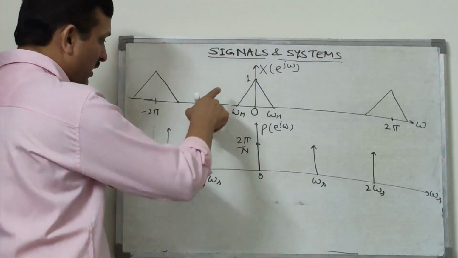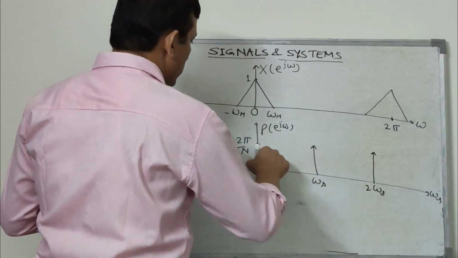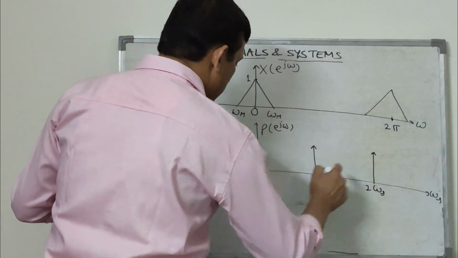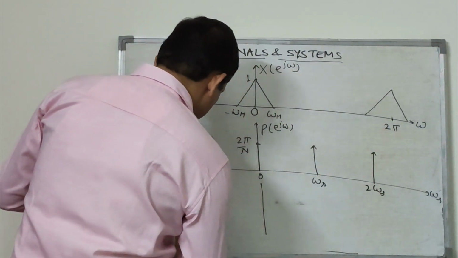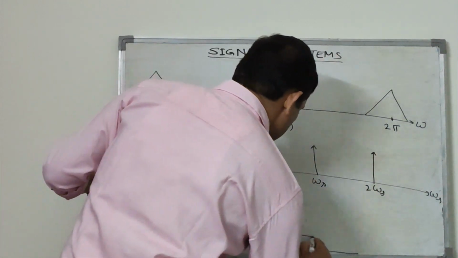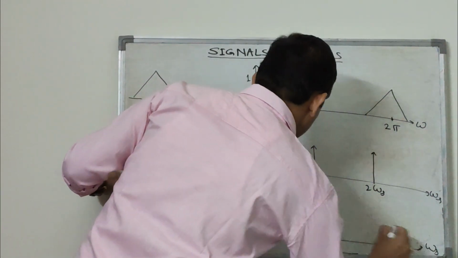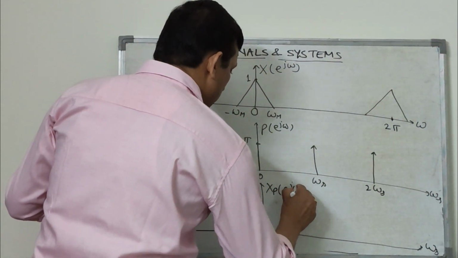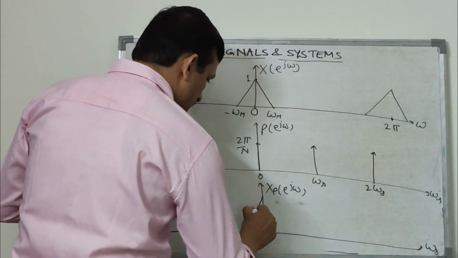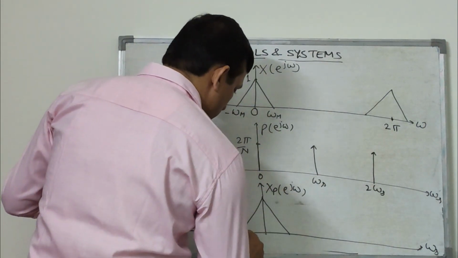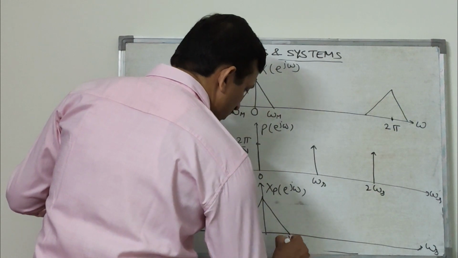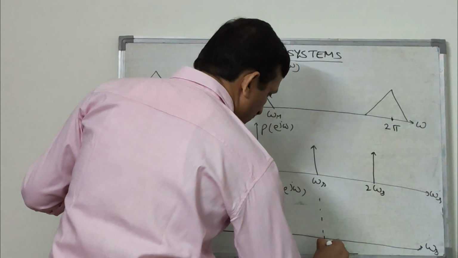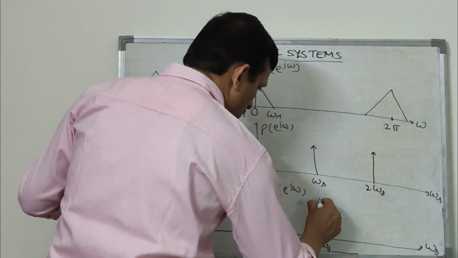In the frequency domain, they are going to be convolved. That means the same spectrum will be repeated at the location of the impulses. So this X_p e to the power j omega will be this, with minus omega_m and omega_m. Let this value be omega_s, then the other spectrum will be here.